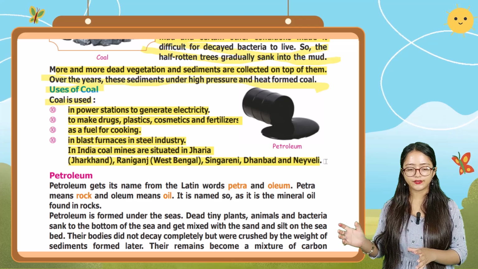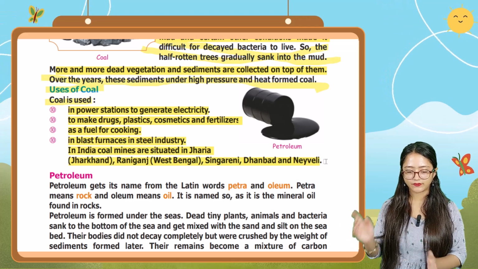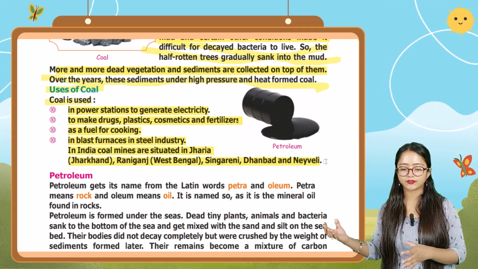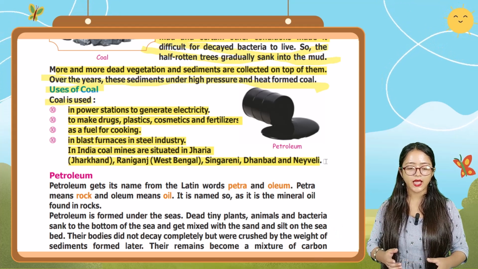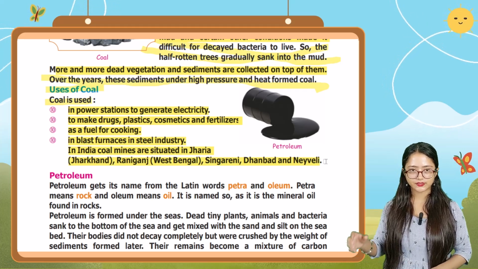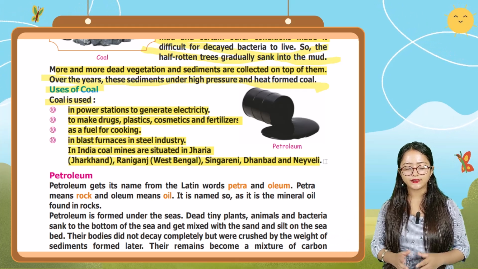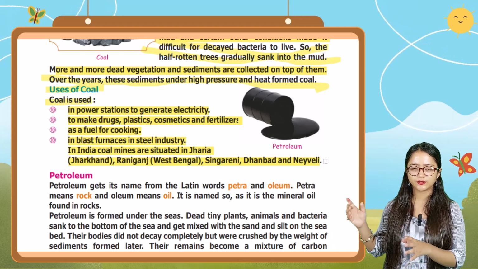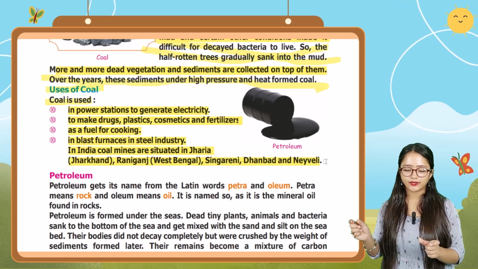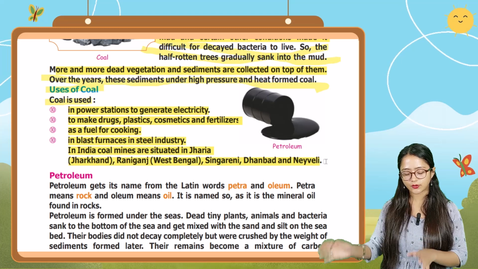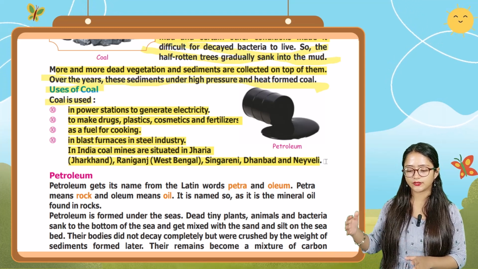So here it is saying that coal is used in power stations to generate electricity. It is used in making drugs, plastics, cosmetics and fertilizers, and it is also a fuel for cooking. And in blast furnaces in the steel industry it is used. In India there are lots of coal mines, in Jharkhand it is in Jharia. Then in West Bengal it's a place called Raniganj. Then there is Singareni, Dhanbad, and Navali.